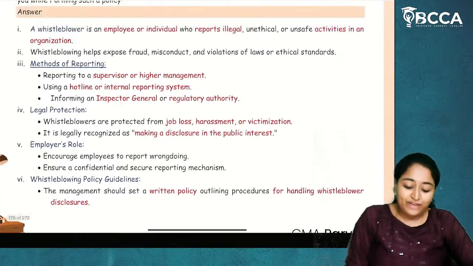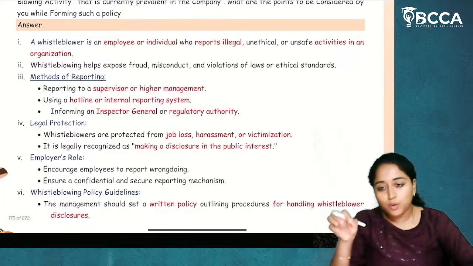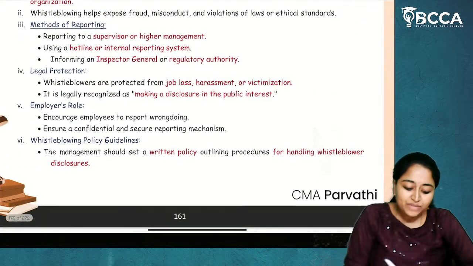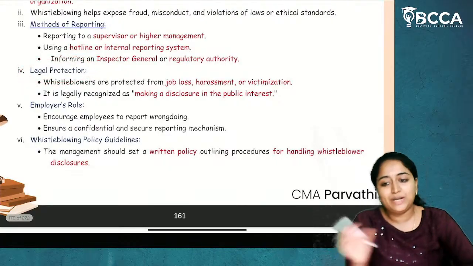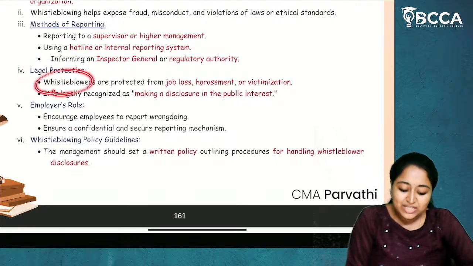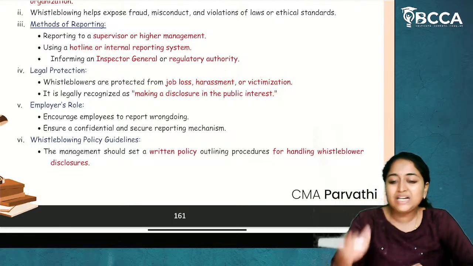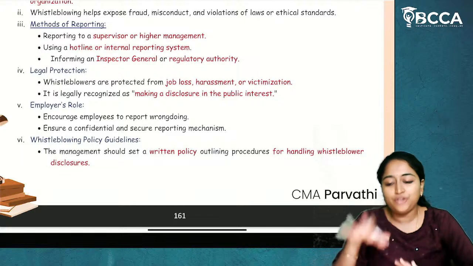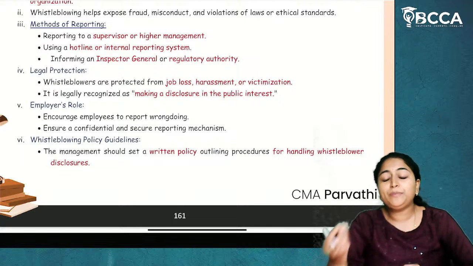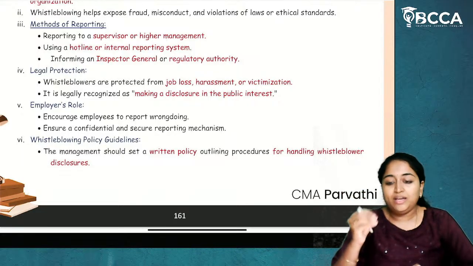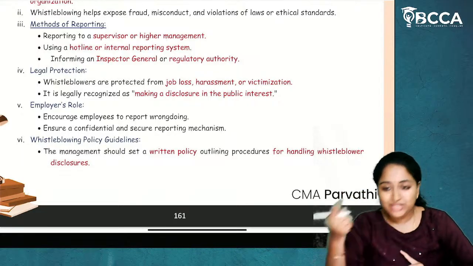Now, when a person is called a whistleblower and there is a whistleblowing activity happening inside the organization, there should be legal protection for that particular employee, which means whistleblowers are protected from job loss, harassment, or victimization. If they are coming and reporting a wrongdoing in the organization, they should be protected by law, which means he should not have a fear of losing his job.